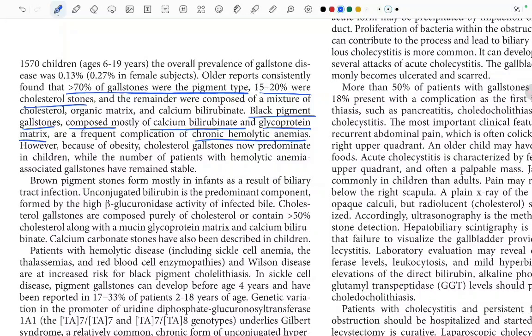Fine. However, because of obesity, cholesterol gallstones now predominate in children, while the number of patients with the hemolytic anemia associated gallstones have remained stable. So we have to remember this, that the black pigment gallstones, composed mostly of calcium bilirubinate and glycoprotein matrix, are frequent complication of the chronic hemolytic anemias.